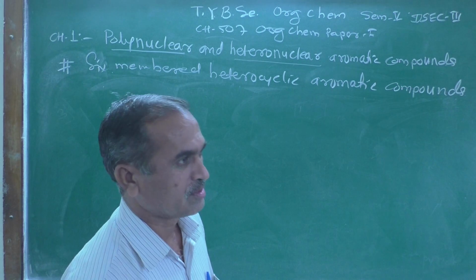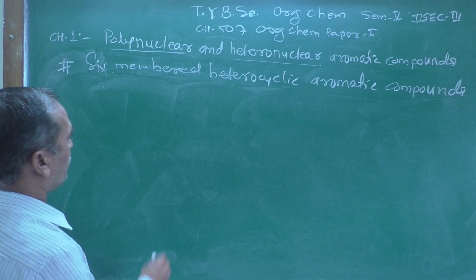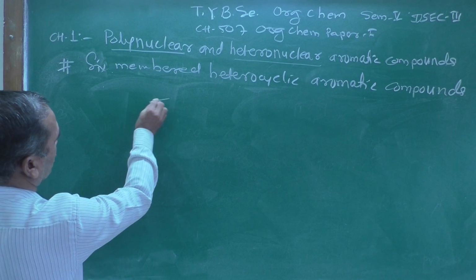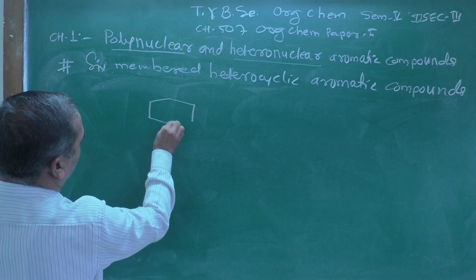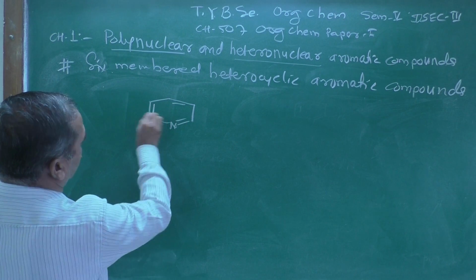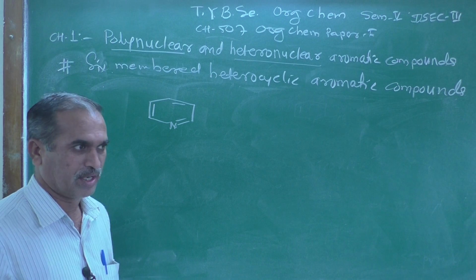If you see the structure of pyridine carefully, this is the structure of pyridine.